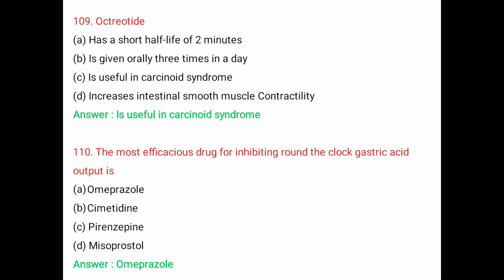Question number 110. The most efficacious drug for inhibiting round the clock gastric acid output is A. Omeprazole, B. Cimetidine, C. Pirenzepine, D. Misoprostol. The right answer is Omeprazole.